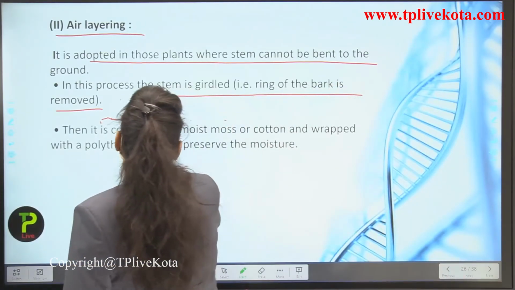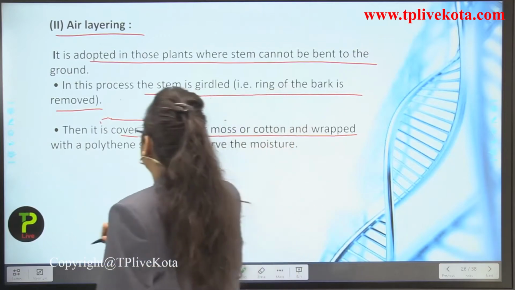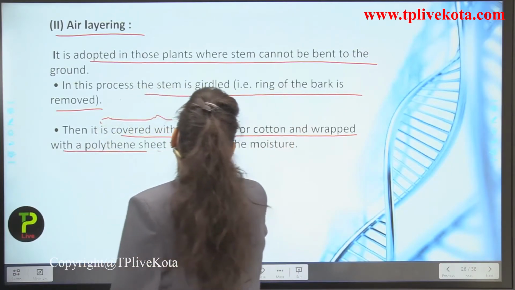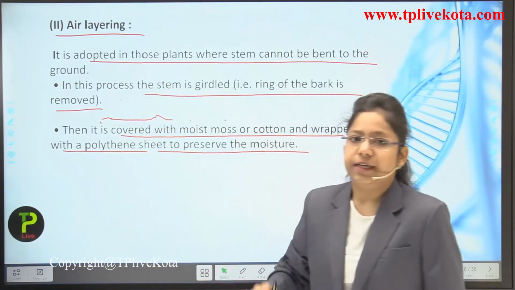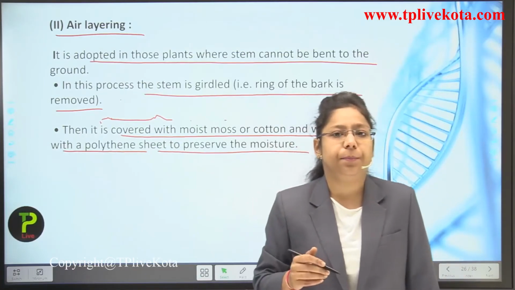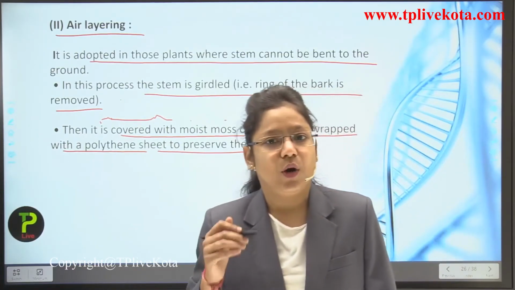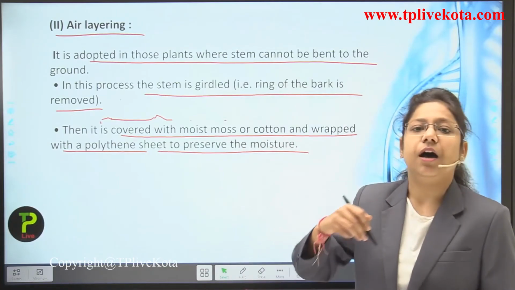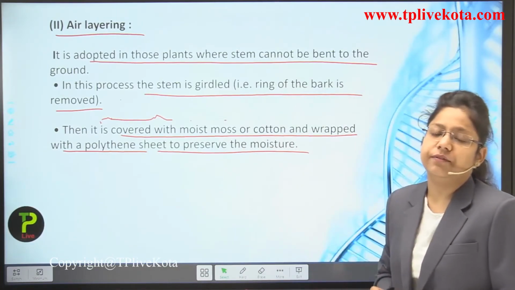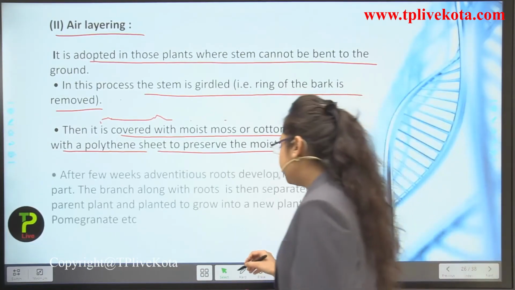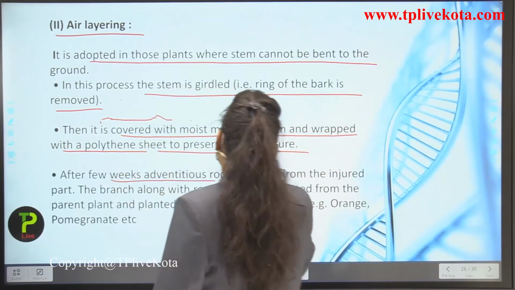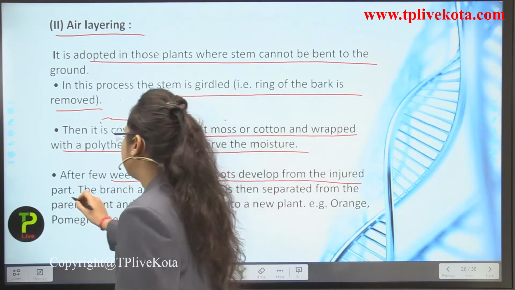Then it is covered with moist moss or cotton and wrapped with a polythene sheet to preserve the moisture. After removing the bark, we are just covering it with the polythene, or with the moist cotton. Next, after a few weeks, adventitious roots develop from the injured part.